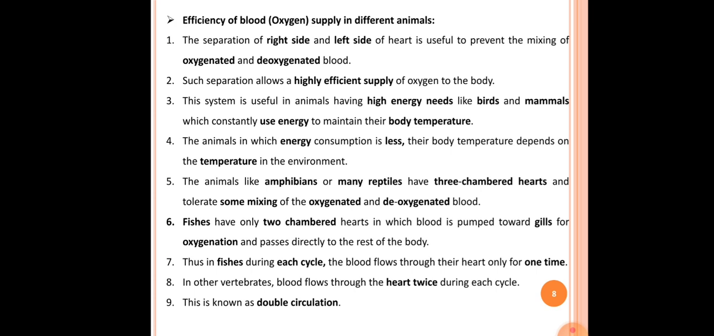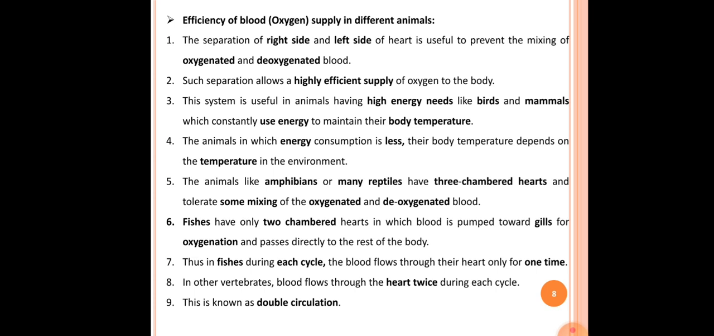The sixth point here is fishes have only two-chambered heart in which blood is pumped toward the gills for the oxygenation and passes directly to the rest of the body. Actually, in case of fishes only a two-chambered heart is present. Because of this, the blood is pumped toward the gills for oxygenation, and that oxygenated blood is directly supplied toward the different parts of the body to supply the oxygen.